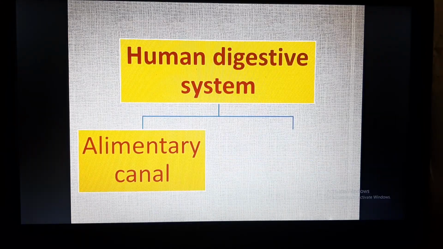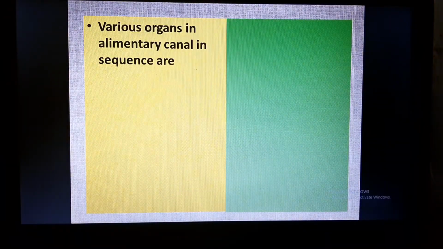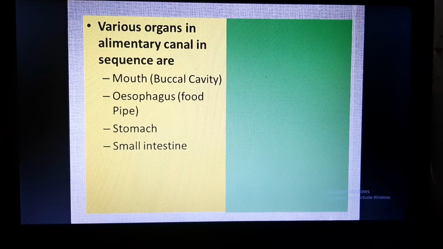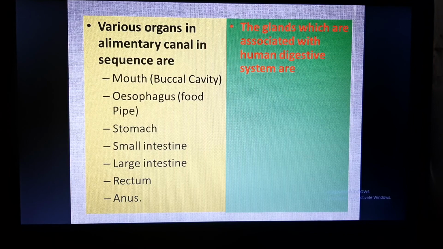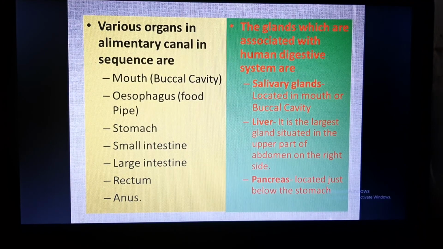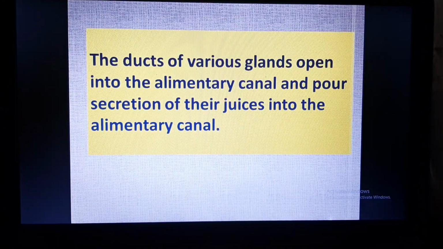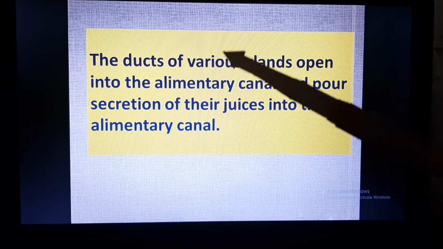The human digestive system consists of the alimentary canal and digestive glands. This was the view of the human digestive system, and the various organs in the alimentary canal are the mouth, buccal cavity, esophagus, stomach, small intestine, large intestine, rectum and anus. The glands associated with the human digestive system are the salivary glands, which secrete saliva, the liver, which secretes bile juice, and the pancreas, which secretes pancreatic juices. These glands pour their secretions into the alimentary canal through their ducts.